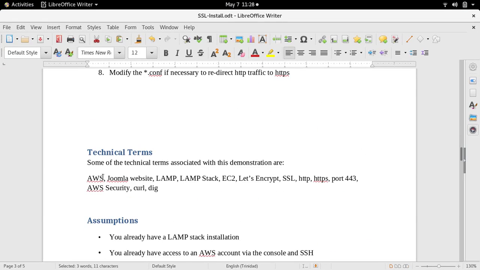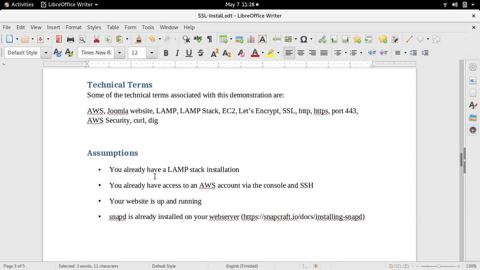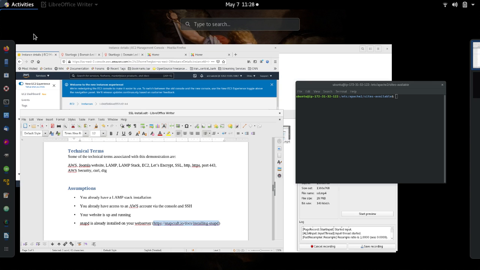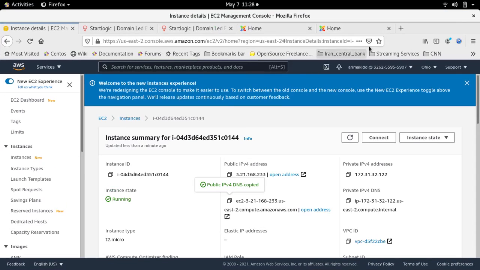Forgot to go through some of the technical terms associated with this demonstration and the assumptions: LAMP stack installation, access to AWS account via the console and SSH, the website IP is up, and very important, snapd is already installed on your web server. Now snapd must be installed for you to install certbot, the application that's going to install the SSL certificates.